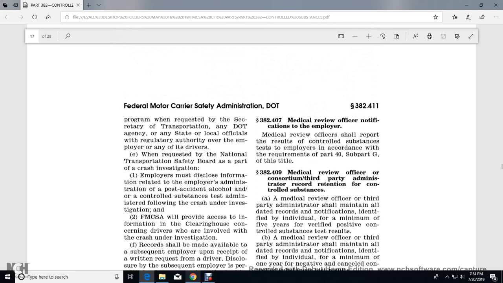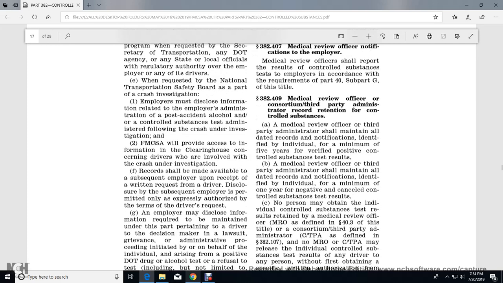382.407, notification of the employer. The medical review officer shall report the review result of the controlled substance test to the employer in accordance with the requirements of Part 40, Subpart G of this title.